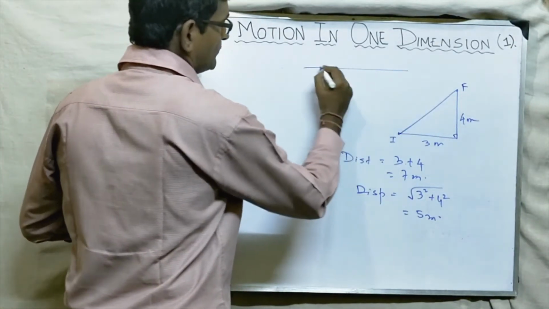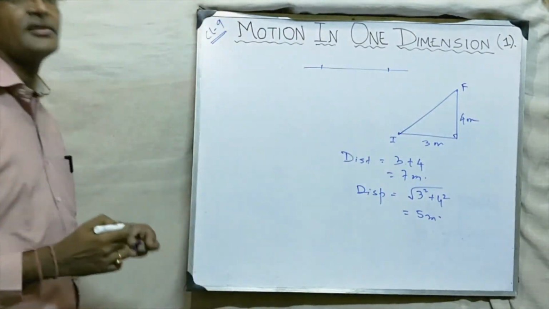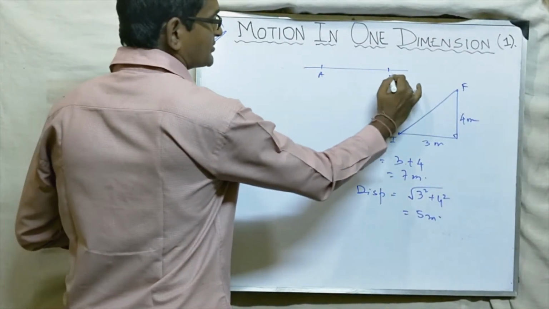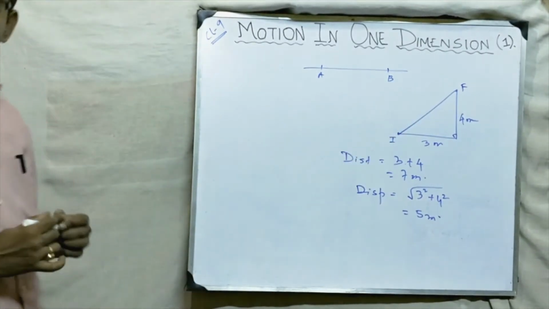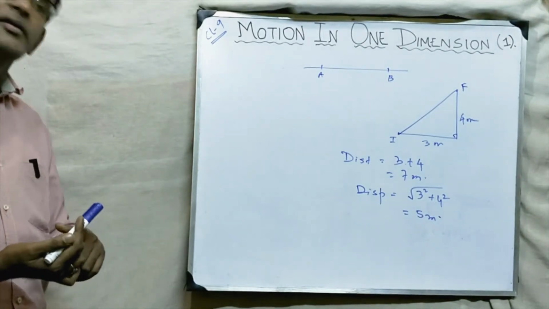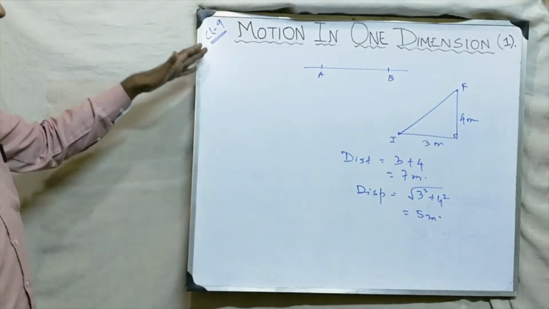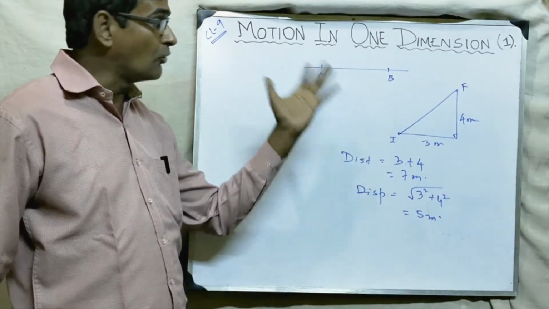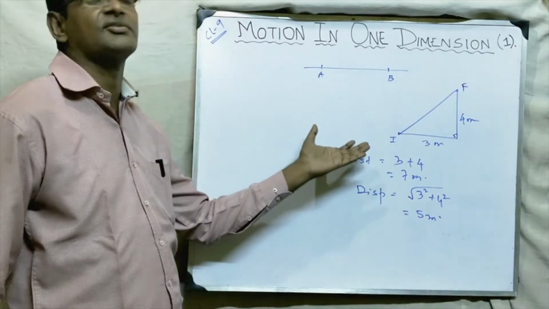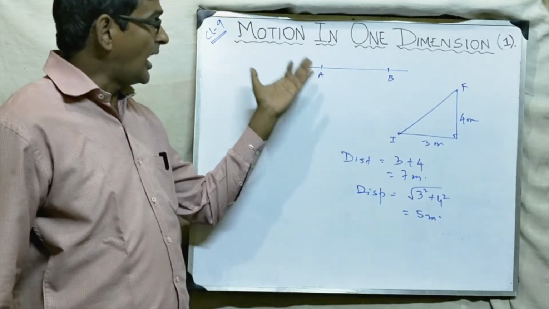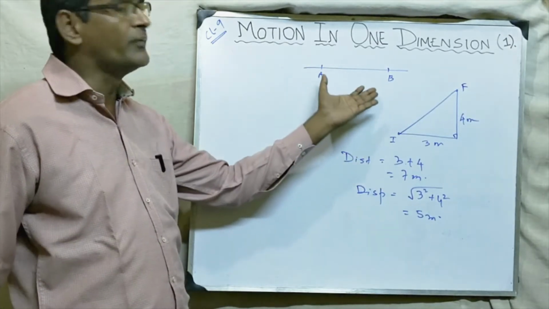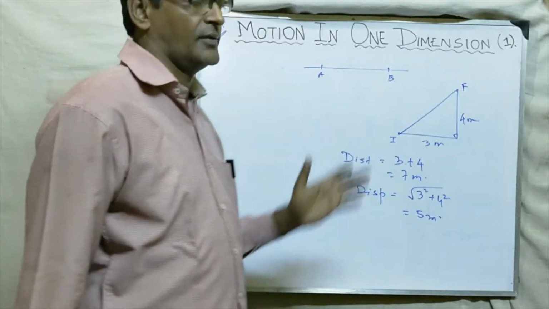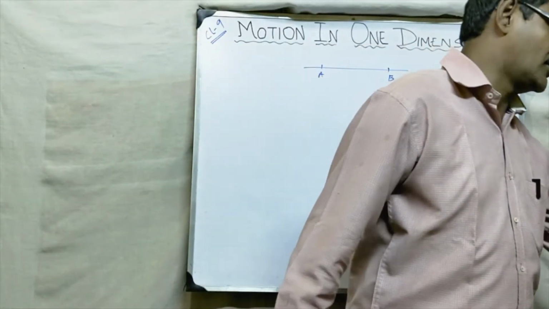But if the body is moving in a straight line, suppose from A to B, then distance and displacement will be the same. As we are studying motion in one dimension, we will use the term displacement more, because if the body is moving in one dimension, both are the same thing. But there is some difference between distance and displacement.